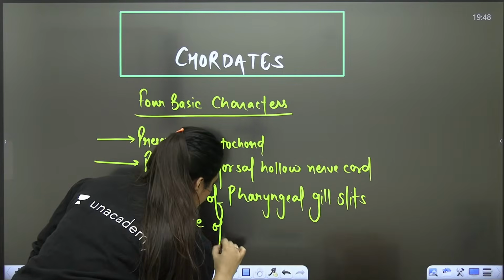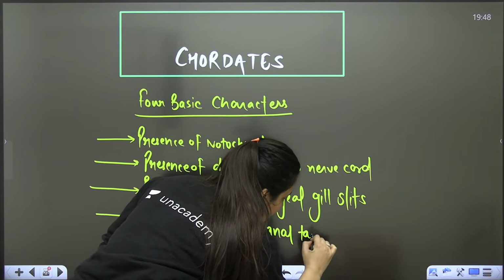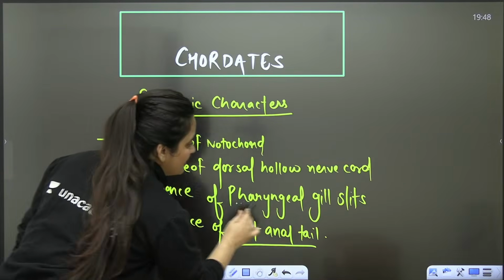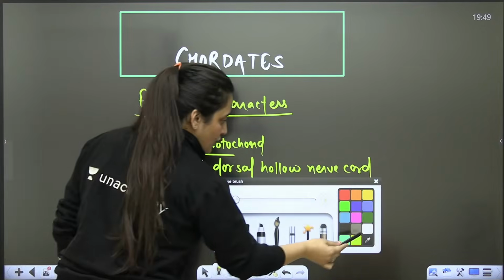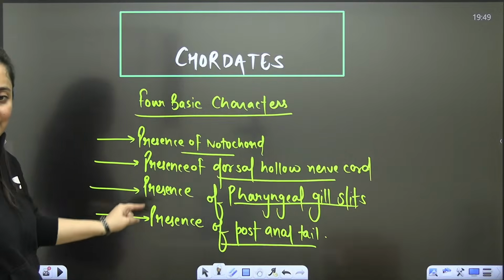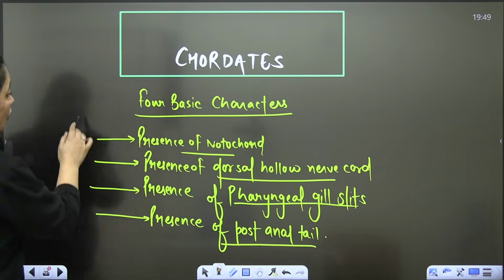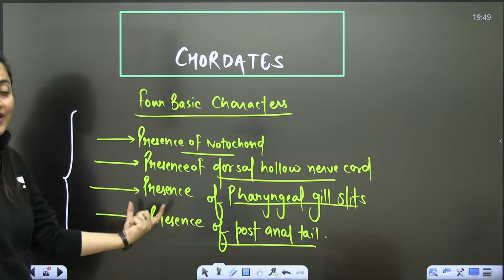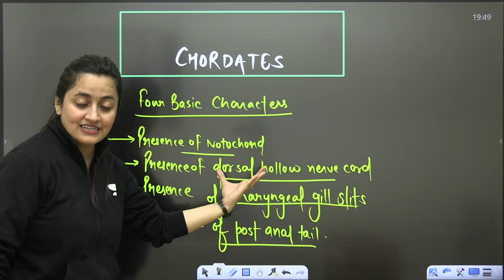Then there is the presence of post-anal tail. Is that clear? So these are the four basic characters. On the basis of that, we put the organisms into phylum Chordata. So they should have these characters, right?